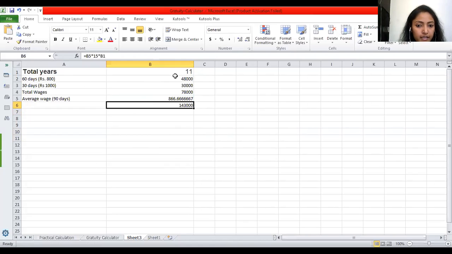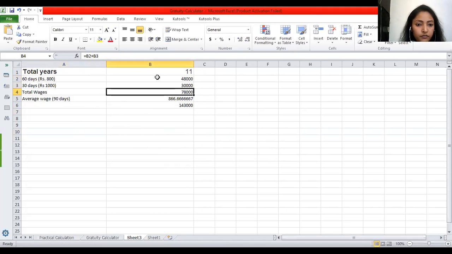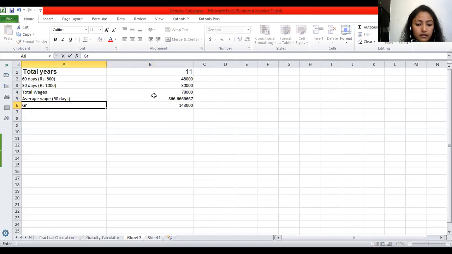This is because he has worked 11 years, and for 90 days I need the calculation, and his total 90 days did not consist of similar wages. For 60 days he was receiving 800, for 30 days he was receiving 1,000, and accordingly we calculated for both, and then we finally got the total wage, and then we got the average wage for 90 days, and this is his gratuity.